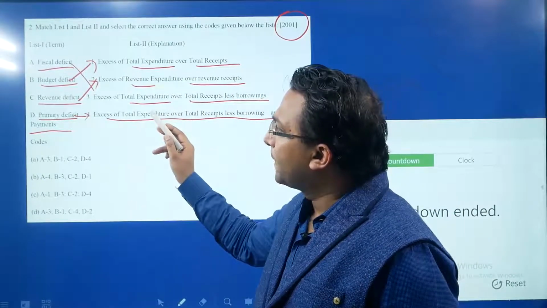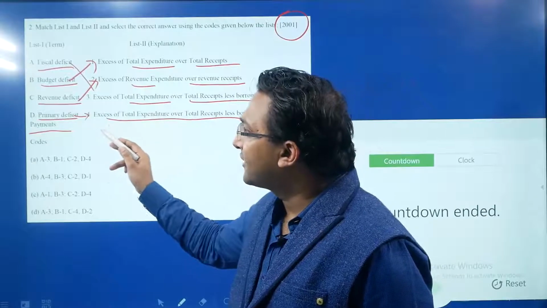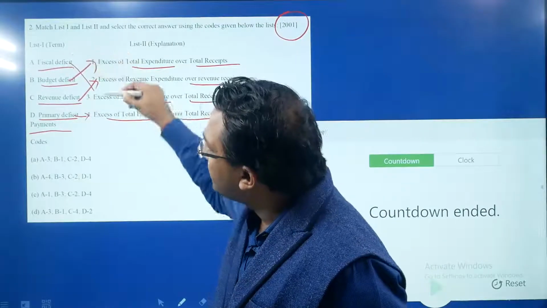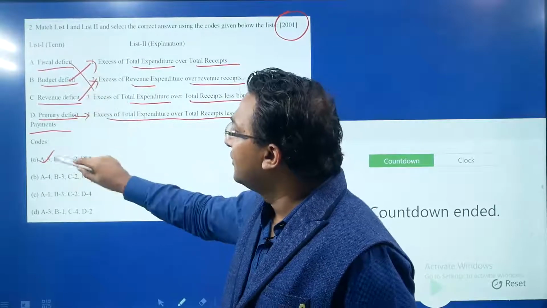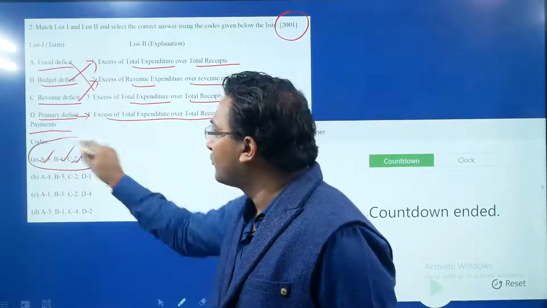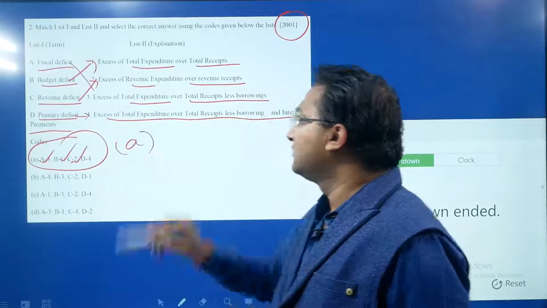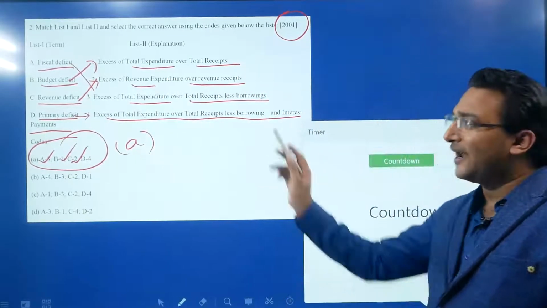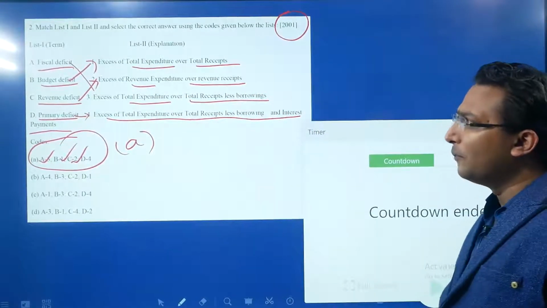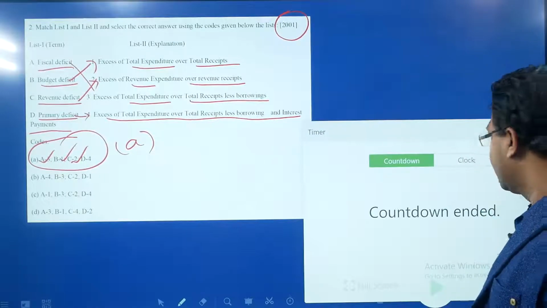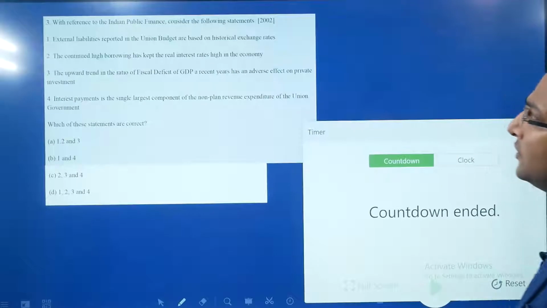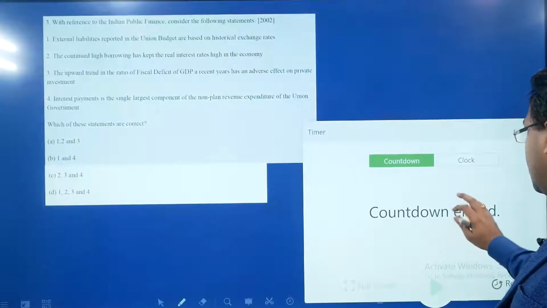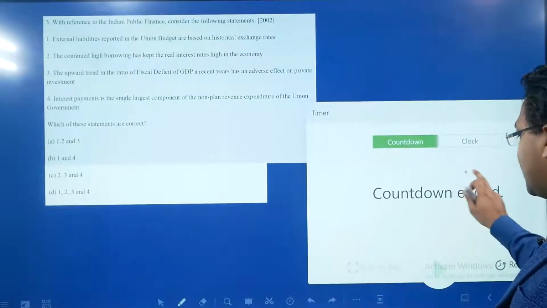So if we see the correct answer, A is 3 and D is 4, over here B is 1 and C is 2. So the answer is option A. I hope you understand and know each one of the items which have been mentioned over here. Next question. Your time starts now.